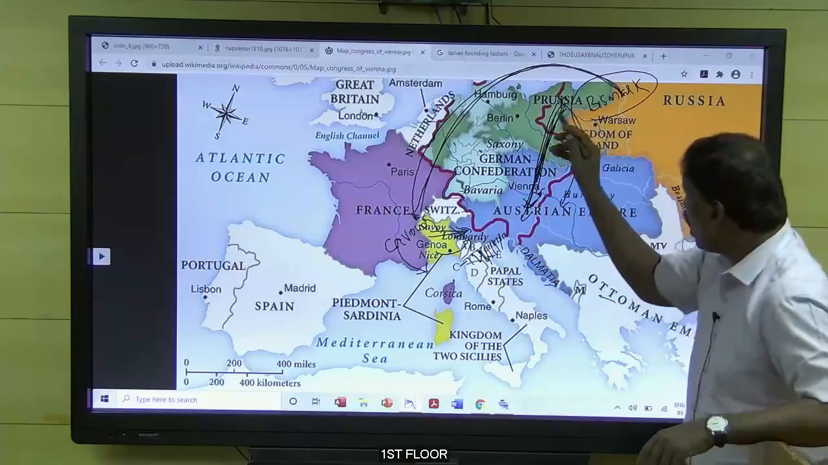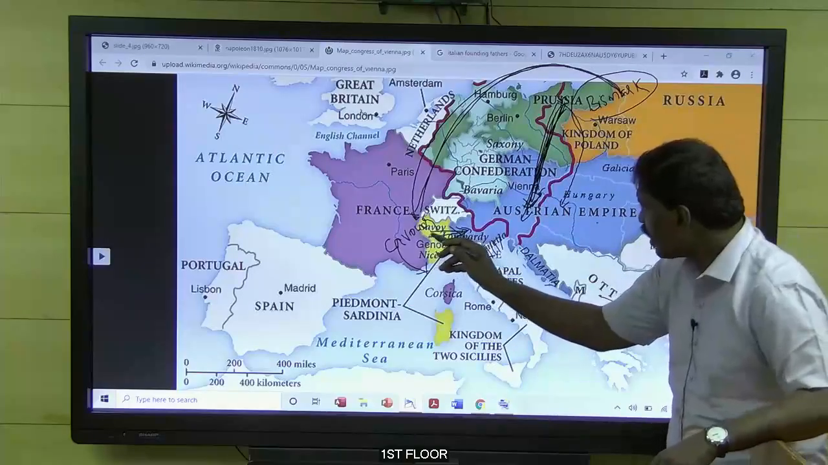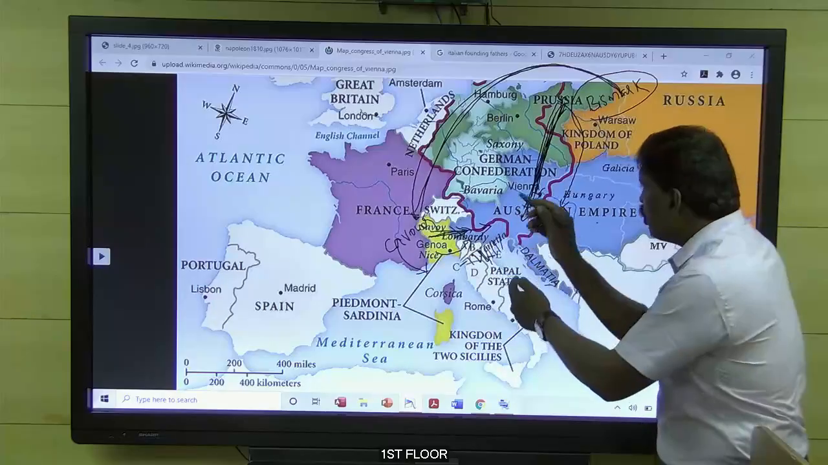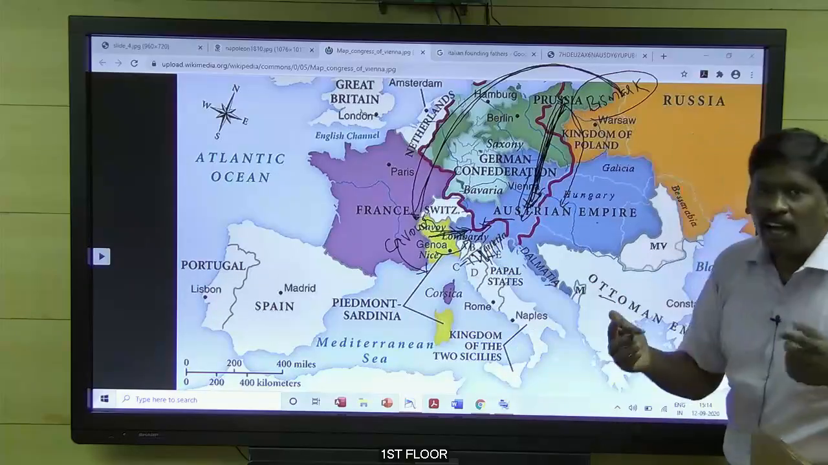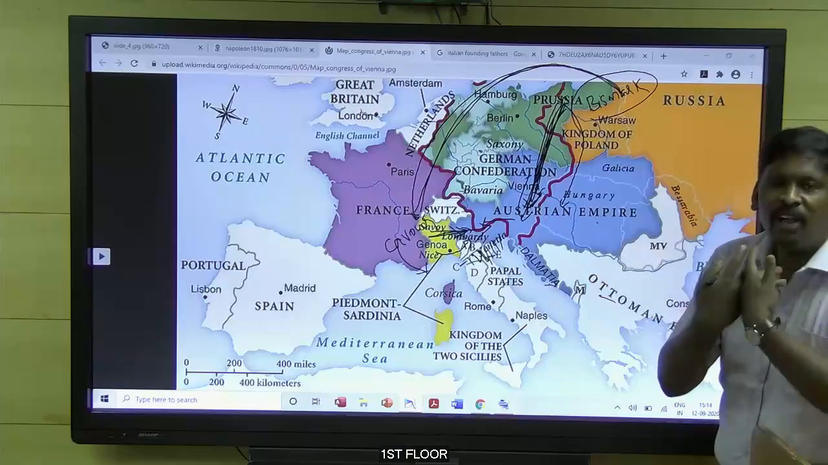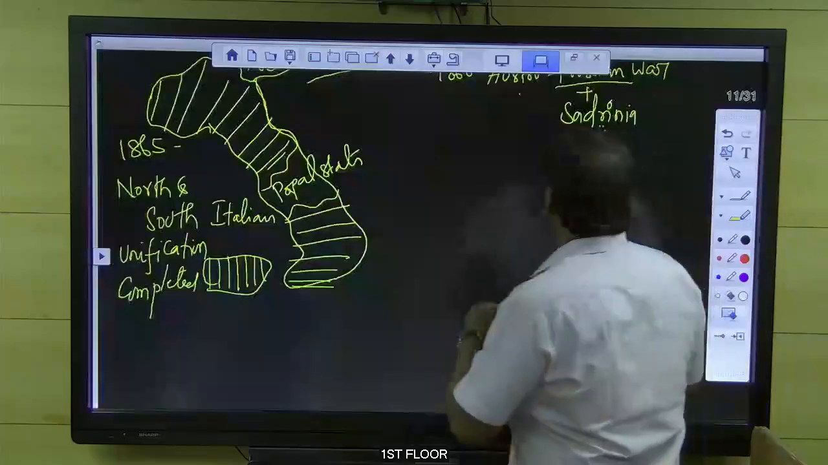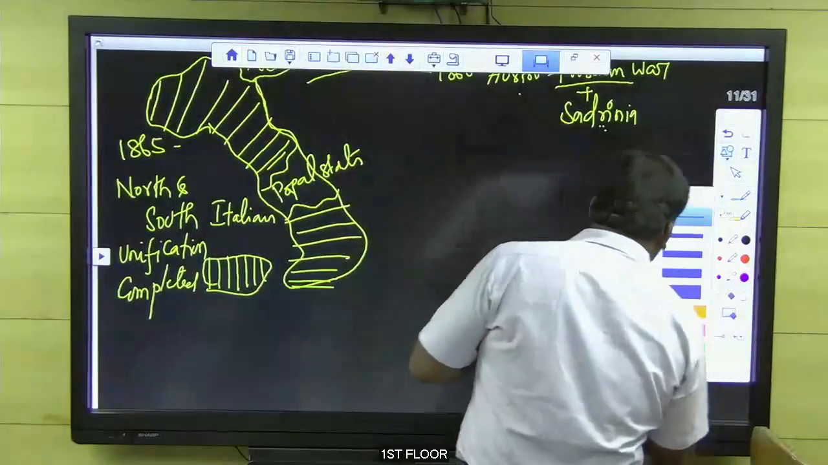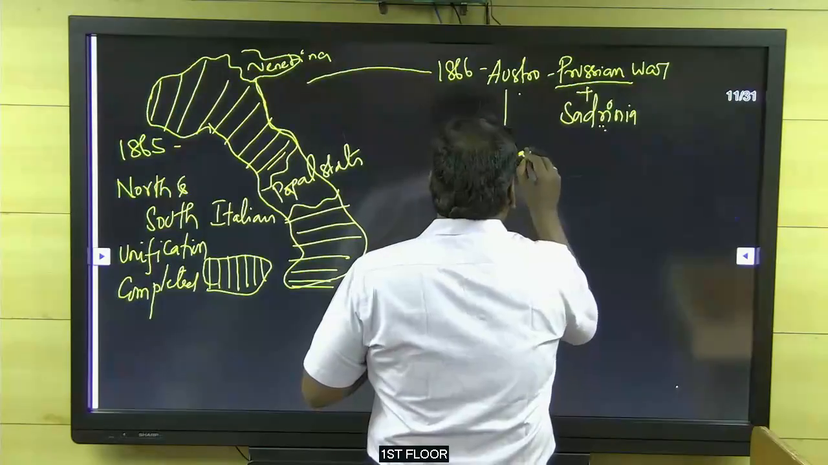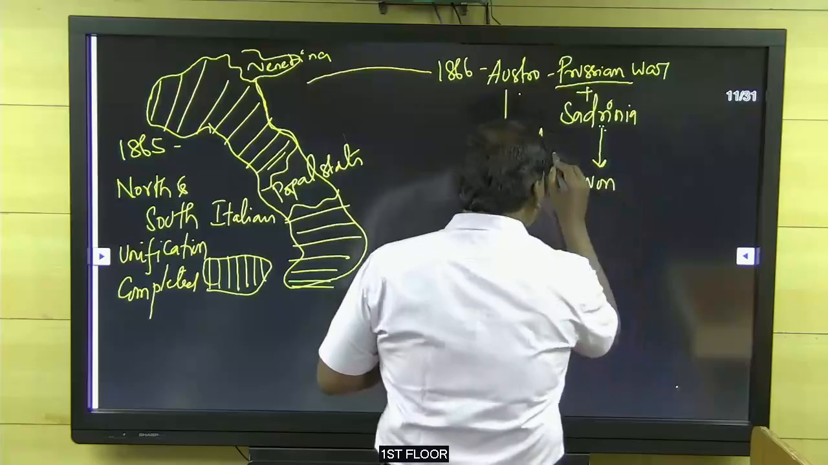When Prussia attacked Austria from the northern side, Sardinia attacked Austria from the eastern side. Austria, waging war on both sides, could not handle it. In the Austro-Prussian War, we know what happened. Austria was defeated, and Prussia and Sardinia won the war. So the result was